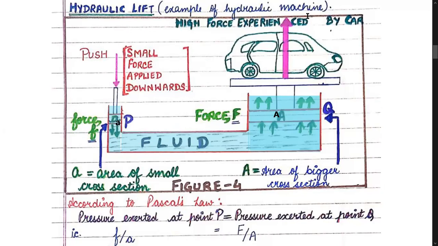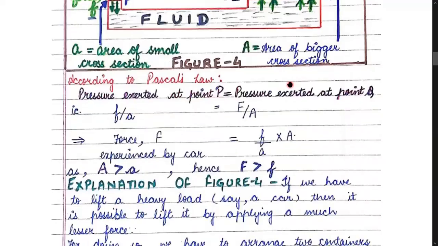These two arms of the vessel are in different areas. Now children, I'll be pressing the smallest piston with a very small force. And according to Pascal's law, this force will get transmitted to the other arm, and this value of the force would have enlarged. It would have increased such that you can even lift a heavy vehicle placed on the bigger piston.